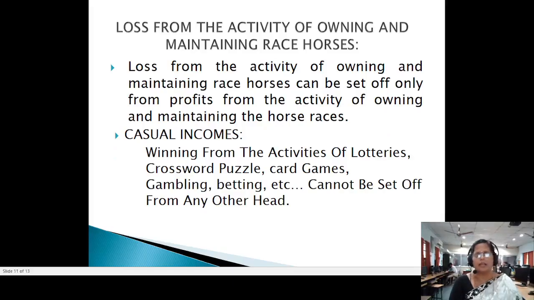And loss from the activity of owning and maintaining race horses can be set off only from the profit or gains from the activity of owning and maintaining race horses. This is the thing which I told you earlier. Likewise, casual incomes, winnings from lotteries, crossword puzzles, card games, gambling, betting, etc., those losses cannot be set off from any other head.